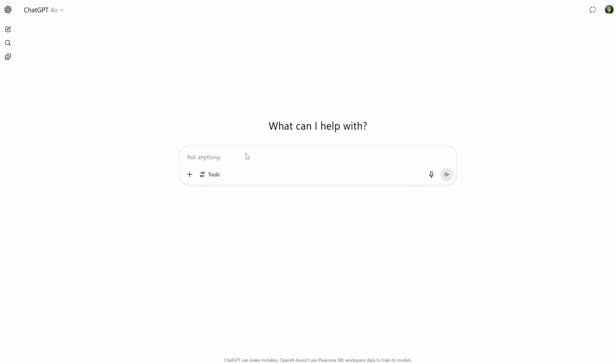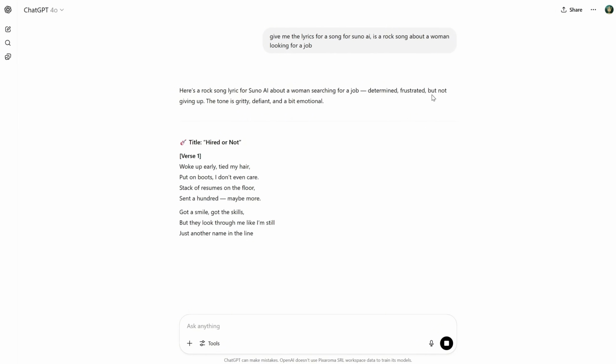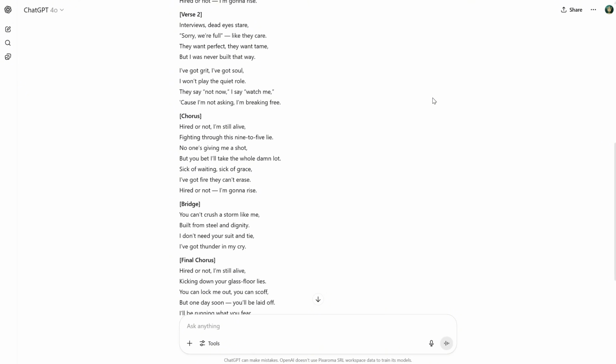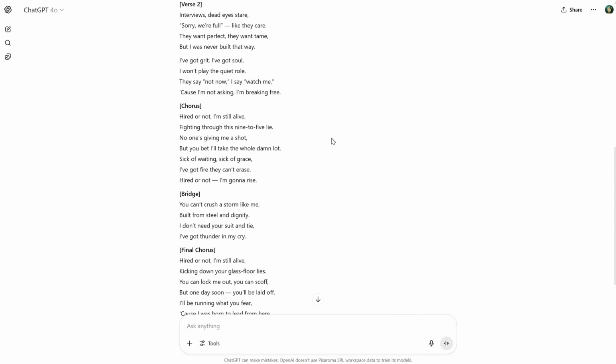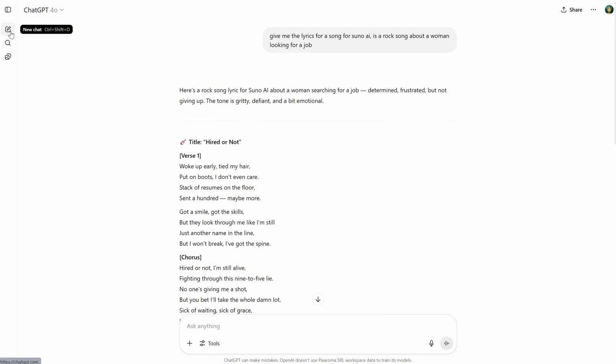So how do you create songs? You could ask it to give you the lyrics for a Suno AI song, and then you describe the song. Sometimes it's formatted correctly, and sometimes it isn't, so it depends on luck. You can try starting a new chat until one works. Make sure it has those instructions in square brackets, because if they are not in brackets, it will read them like lyrics instead. Let me create a new chat to show you how I do it.